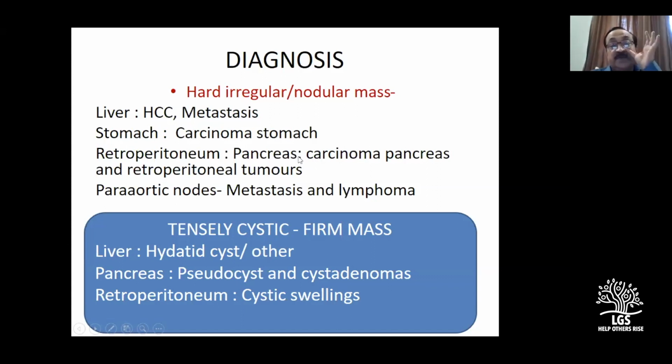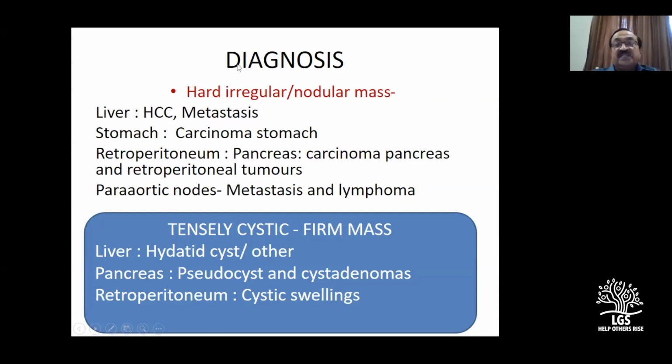Now go to the retroperitoneum. When I say carcinoma pancreas, it's from the body, an adenocarcinoma, or retroperitoneal sarcomas. You know, they can occupy any quadrant. Or is it para-aortic nodes? Is it metastatic or lymphoma?